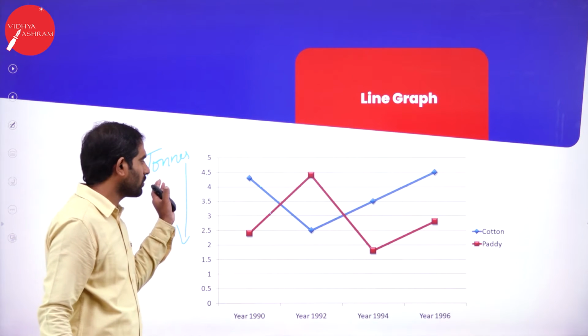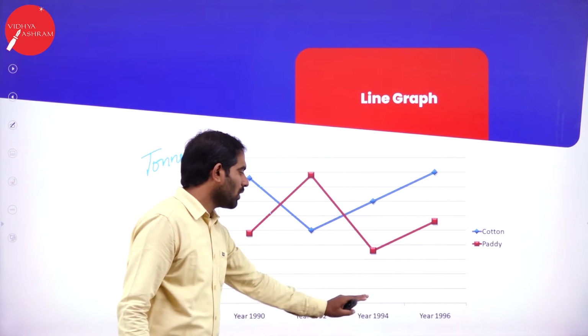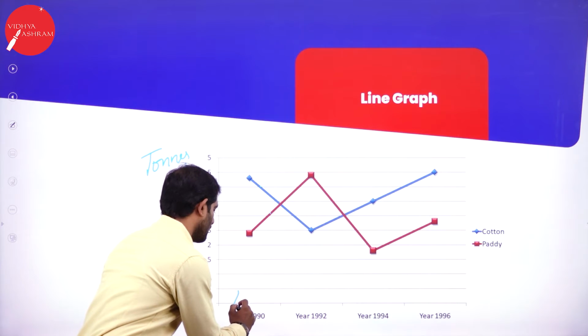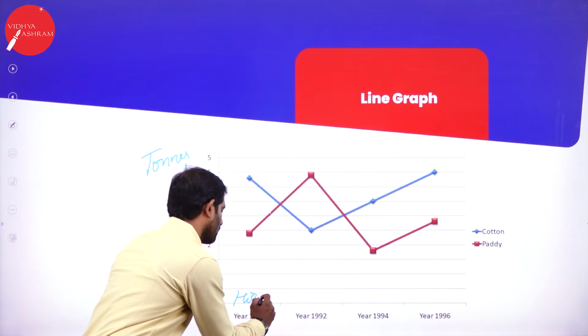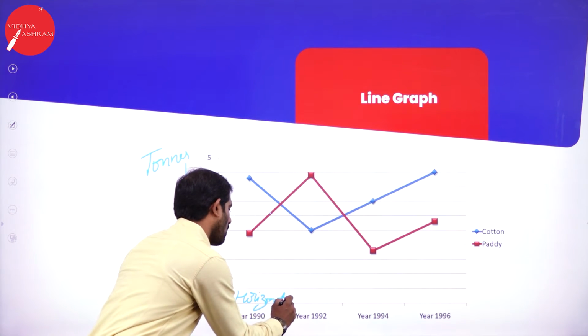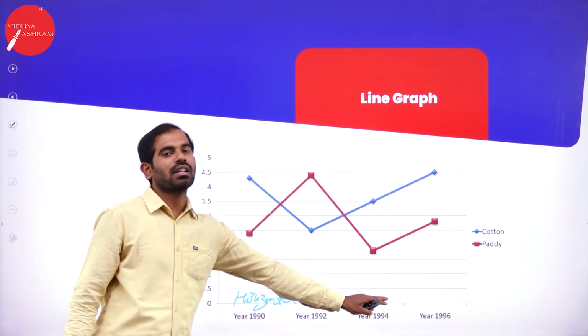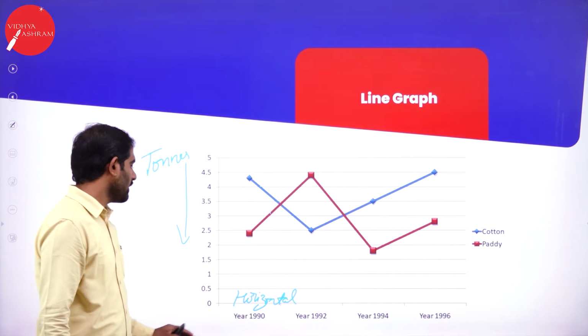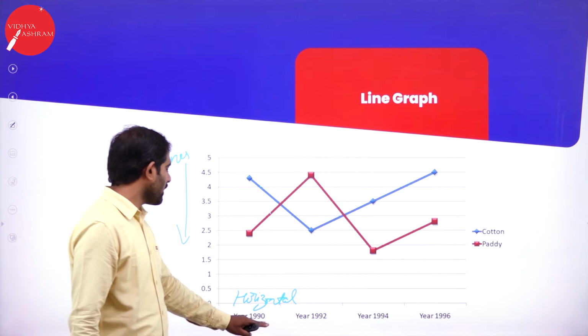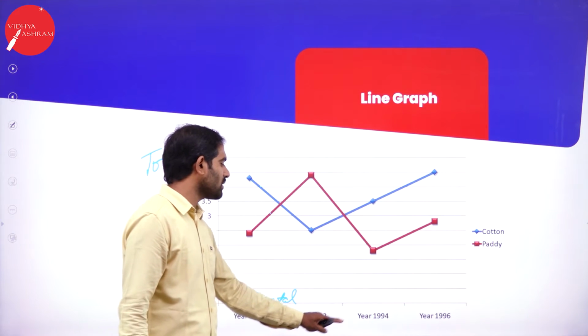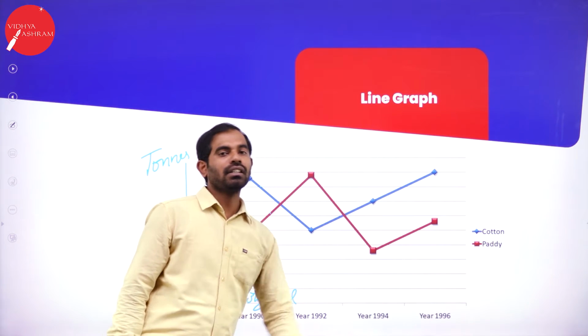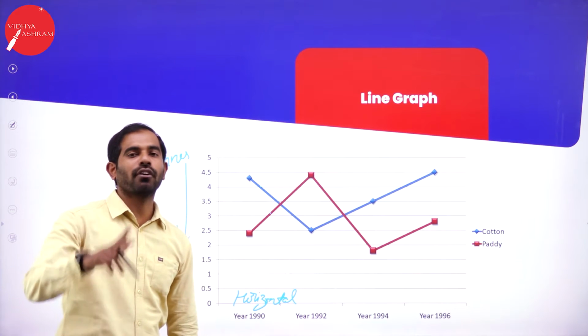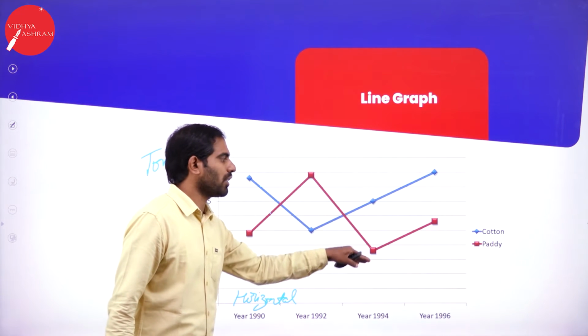of production, right? And the horizontal line, this bottom line, is considered the horizontal line, and you can also see the years 1990, 1992, 1994 and 1996. So every couple of years, how does it fluctuate?